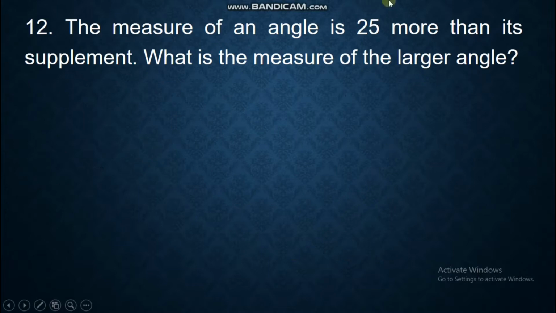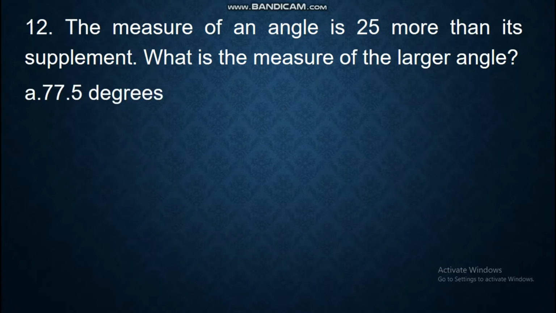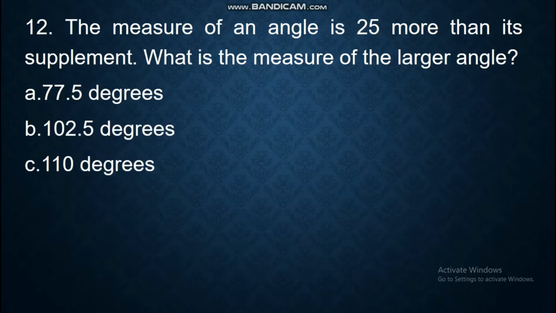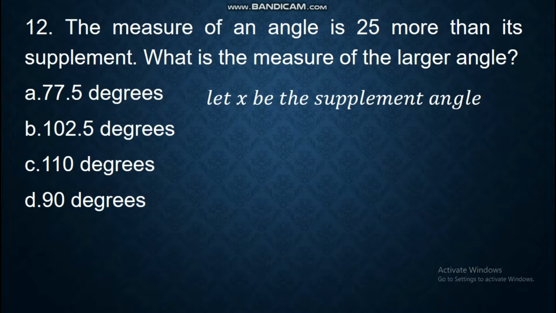Let's have 12. The measure of an angle is 25 more than its supplement. What is the measure of the larger angle? A. 77.5 degrees. B. 102.5 degrees. C. 110 degrees. D. 90 degrees. Let X be the supplement angle.